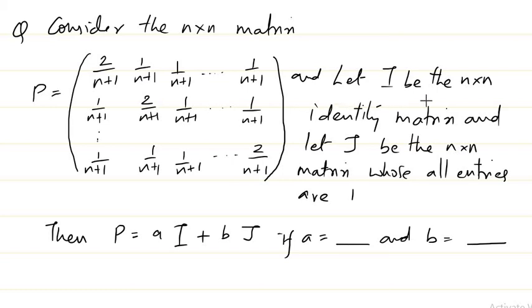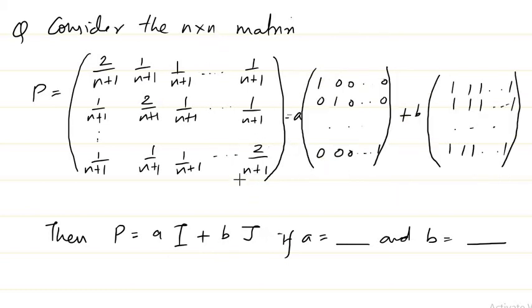We are given that I is the n by n identity matrix and J is the n by n matrix whose entries are all 1. If we can write P as A I plus B J, then we need to find the values of A and B, for which we can write P equal to A I plus B J.